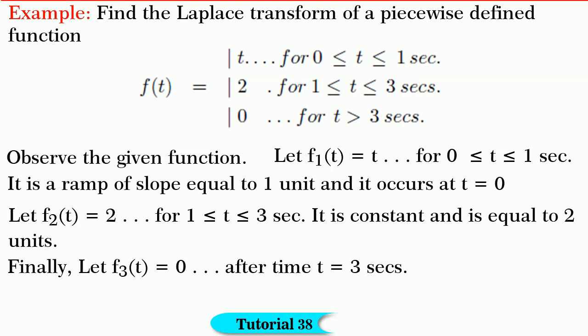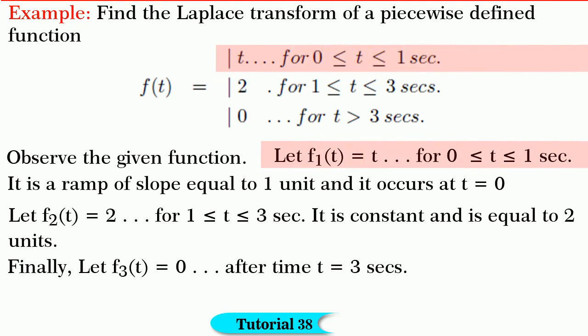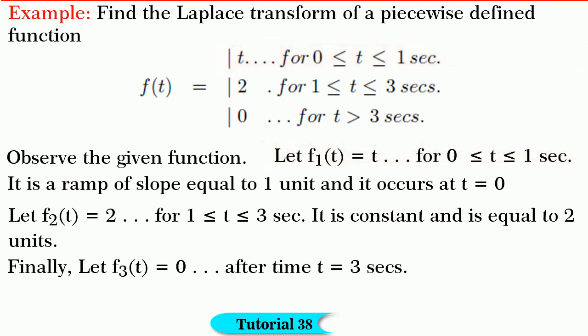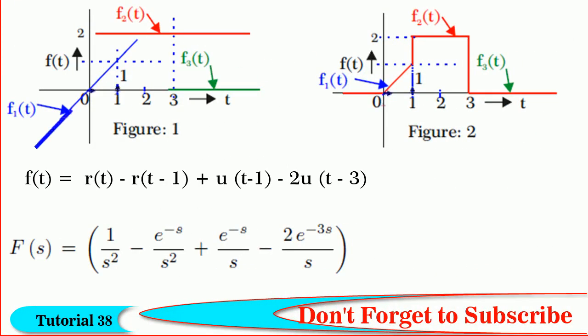Friends, next let us consider another piecewise defined function f of t. Observe the given function. Let f1 of t is equal to t for t between 0 and 1 second, meaning it is a ramp of slope equal to 1 unit and it occurs at t is equal to 0 as shown in figure 1.